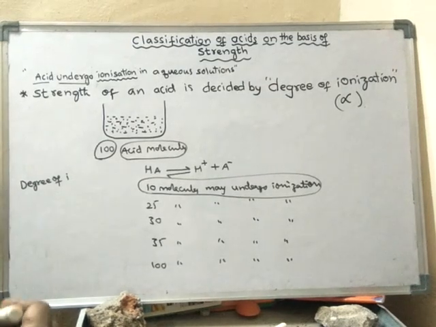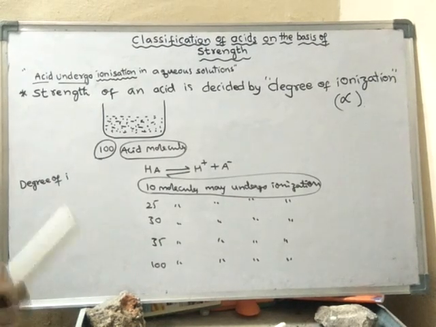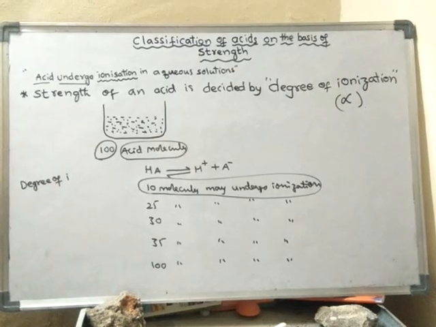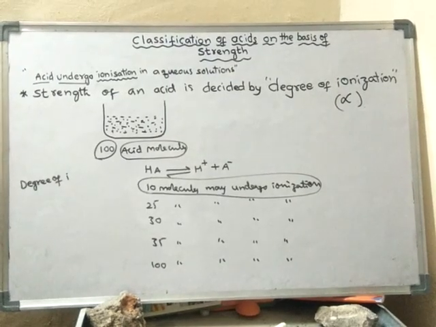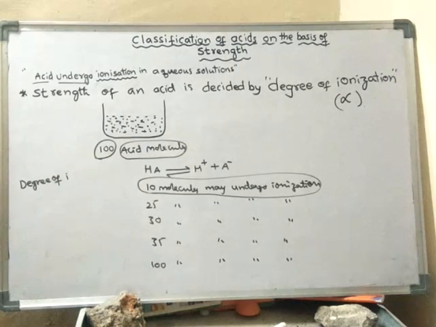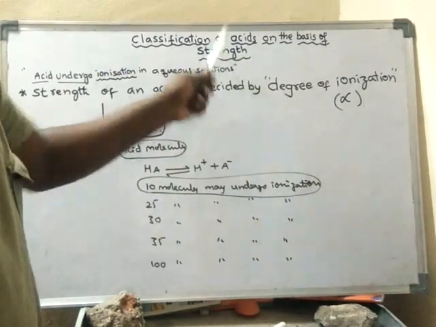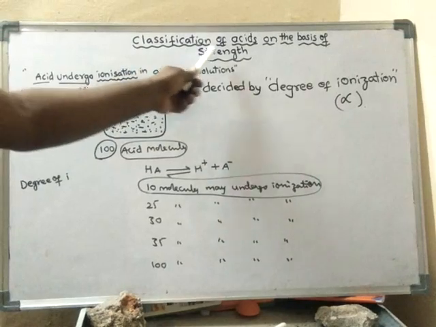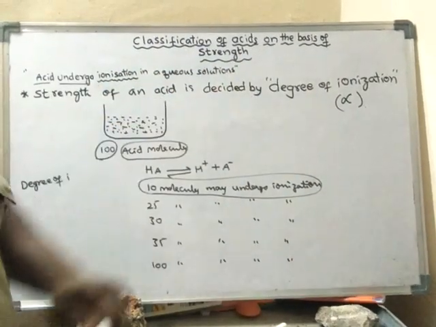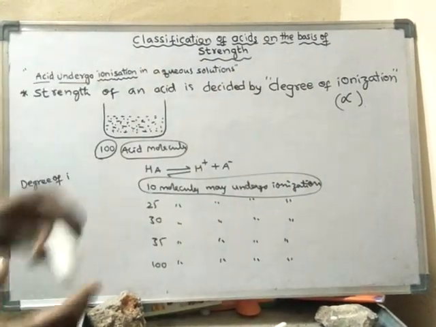We have studied the classification of acids. Acids can be classified in several ways. One is based on the source from which the acid is obtained, another is based on the basicity of the acid, and the third way is based on the strength of the acid. So, the classification of acids on the basis of strength. Today we are going to learn about this one.